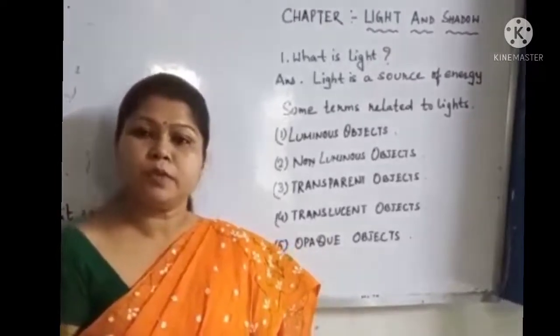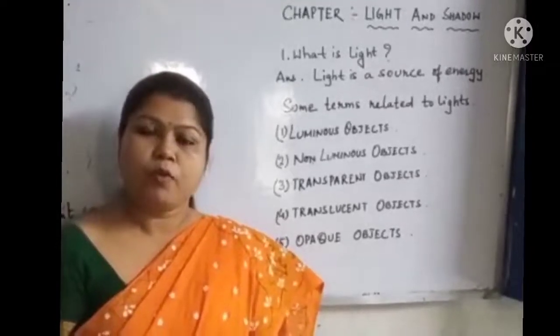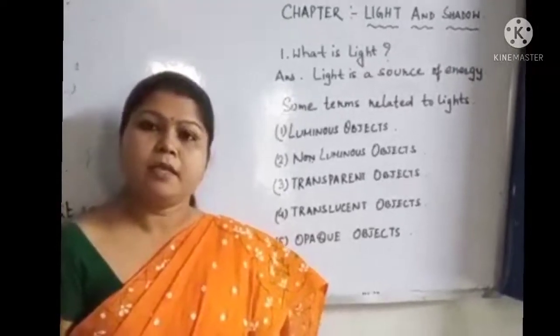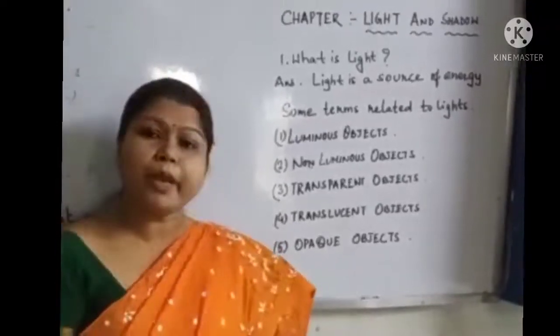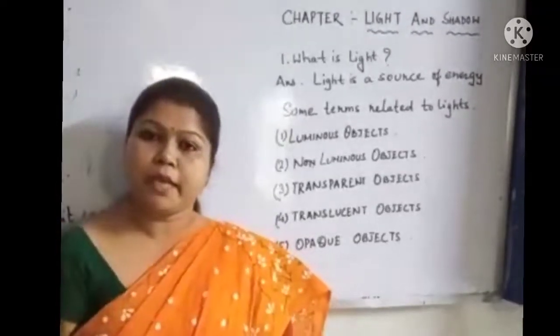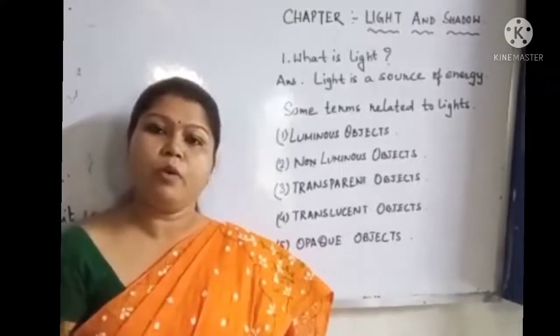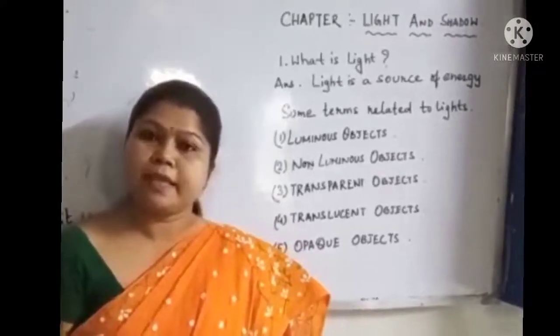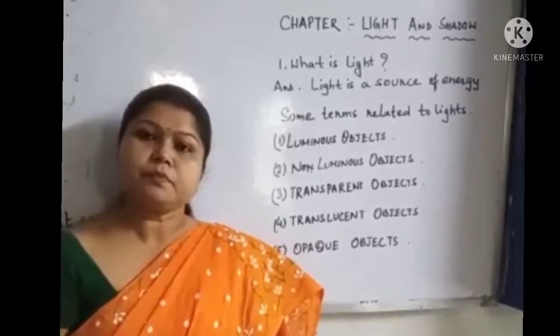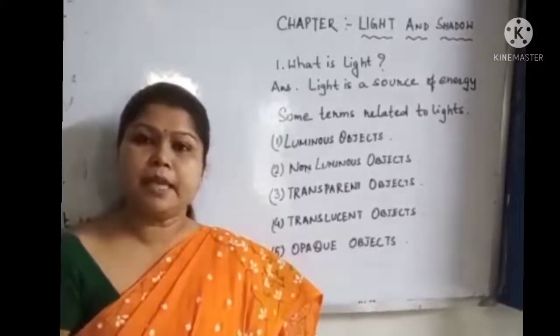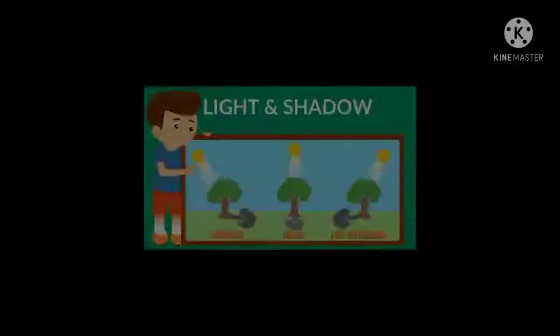Examples of translucent objects are fluorescent glass and butter paper. Fifth, opaque objects are the objects that do not allow light to pass. Examples of opaque objects are wood, pen, pencil, bag, etc.